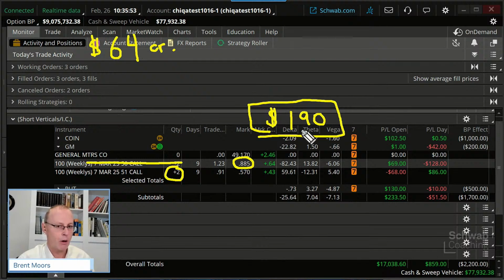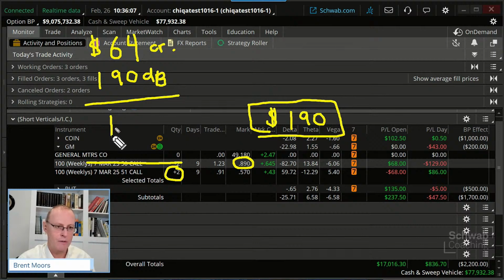If we were to do that roll, if we were to just get out of the short position, that would be a 190 debit. That would put us in a situation of 124 into the trade at this point.